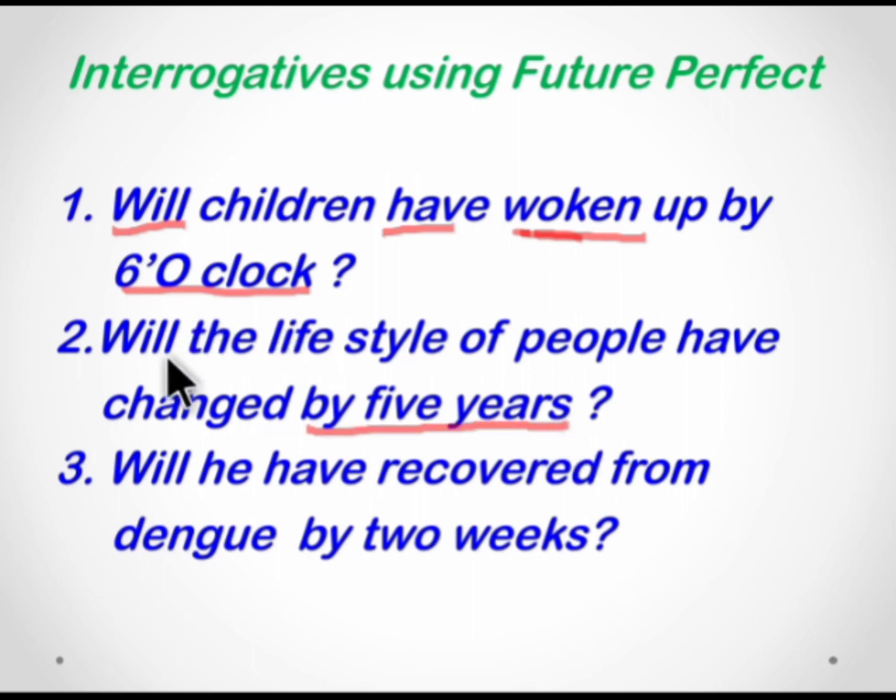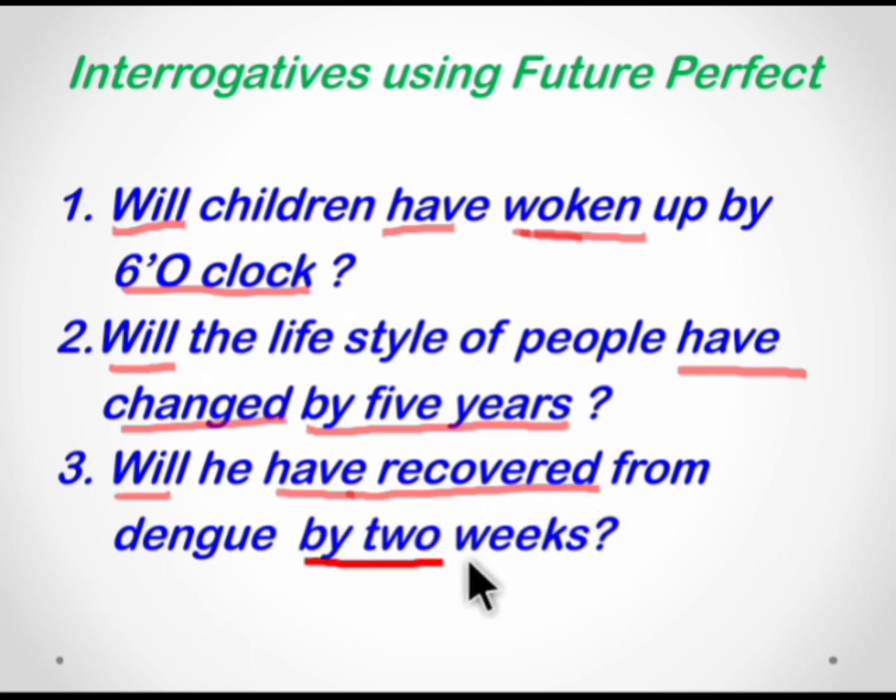Before this, will it have done? That is it. So will is there, then the lifestyle of people. Have is there, then changed. So the past participle of change is changed. Next, will he have recovered from dengue by 2 weeks? So will he have recovered by 2 weeks? This shows the end point. So before a deadline, the action will be completed perfectly. That is called the future perfect tense.